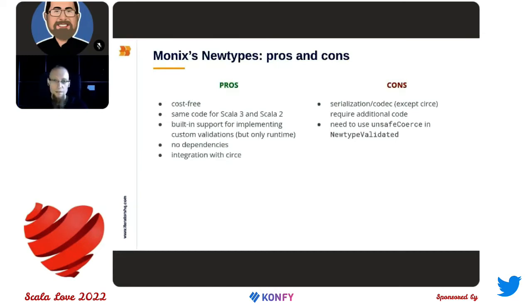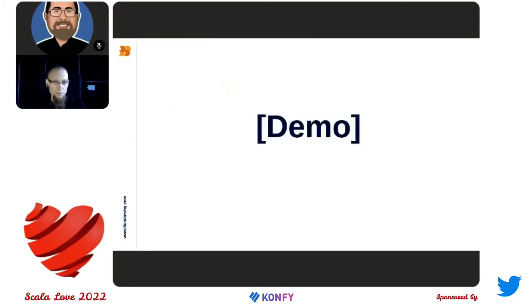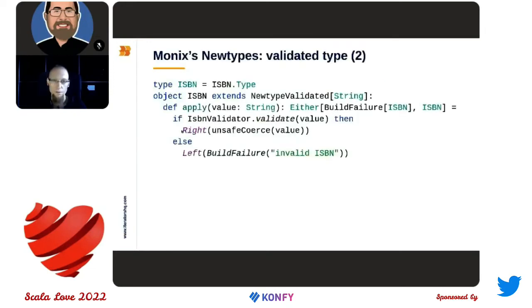From the downsides, well, if you are using some other JSON library, not Circe, or some other serialization, then still you need to provide some additional code for that. And also there's a small inconvenience when you are implementing validation. You need to use the unsafeCoerce method to wrap the value into a new type. So you can see that here in this place, we need to return Right of unsafeCoerce of value.